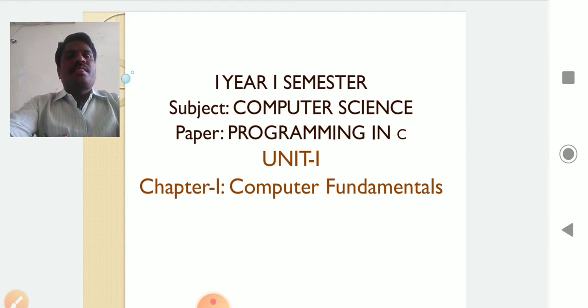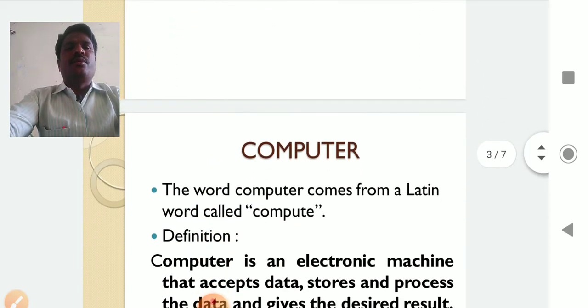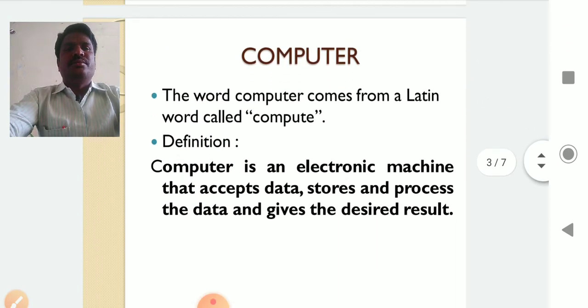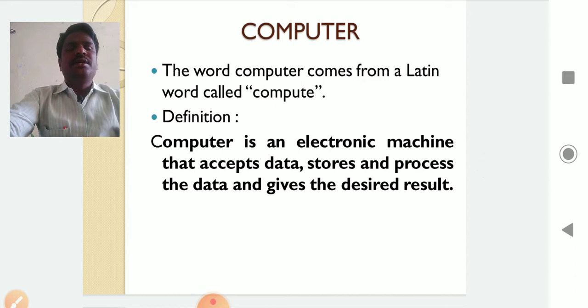Today, I will discuss with you some computer fundamentals, the first chapter. Our topic is Introduction to Computer. All of you have heard the word computer.